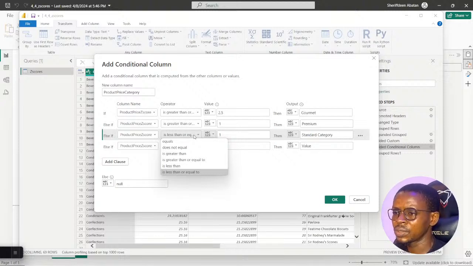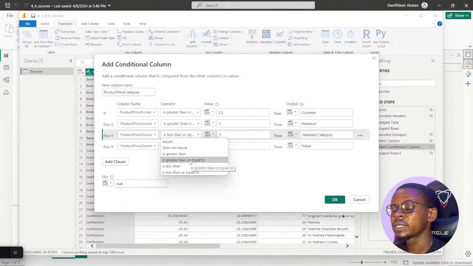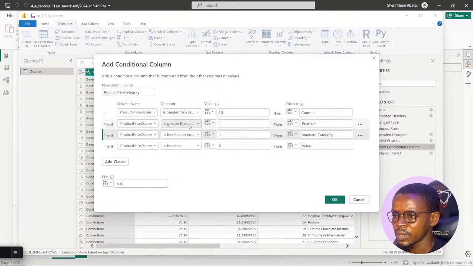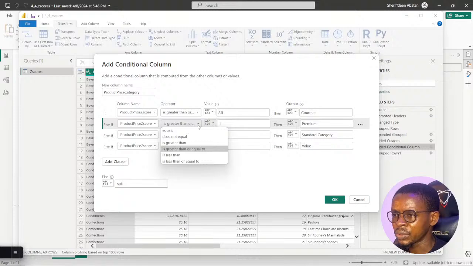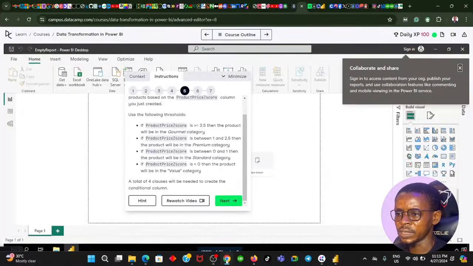It should be less than or equal to 1. I can definitely say it is greater than or equal to 1 also. We already have greater than or equal to 1 here, which is the second clause. Which is the second clause? This is between 0 and 1.